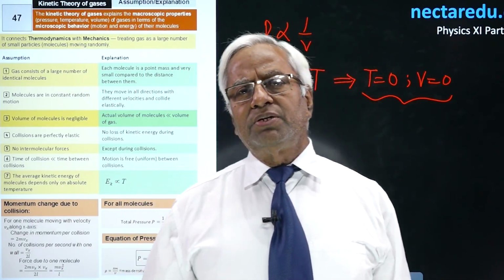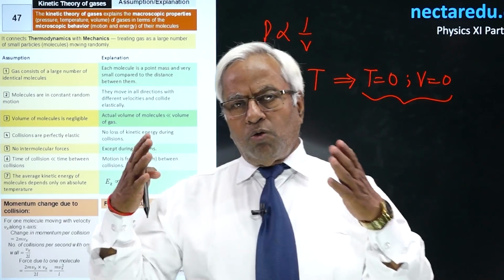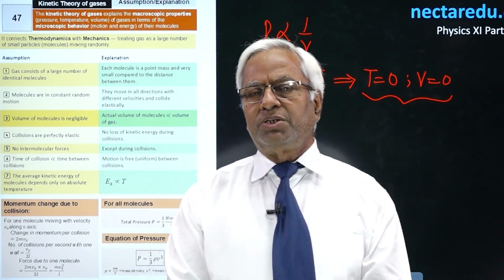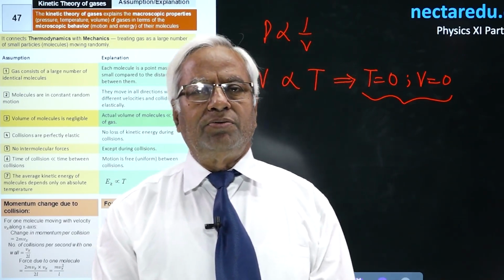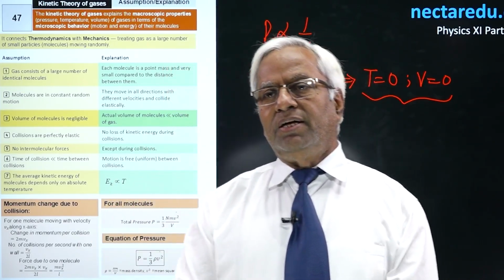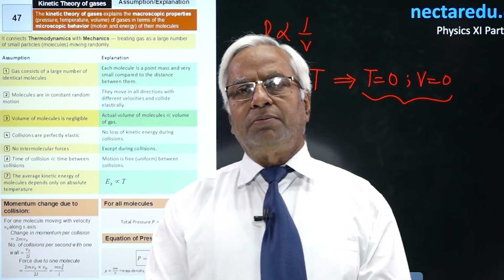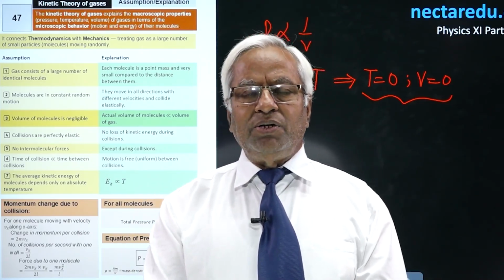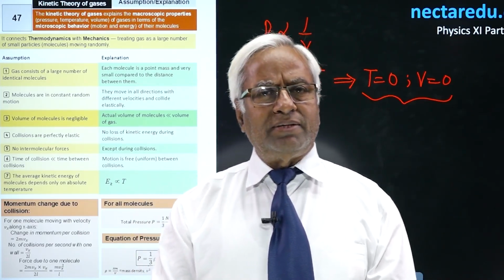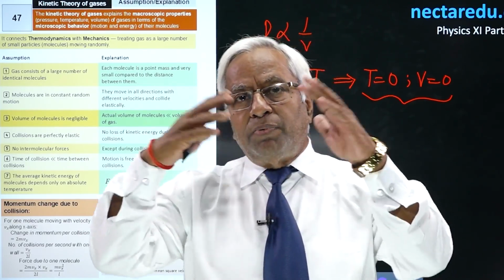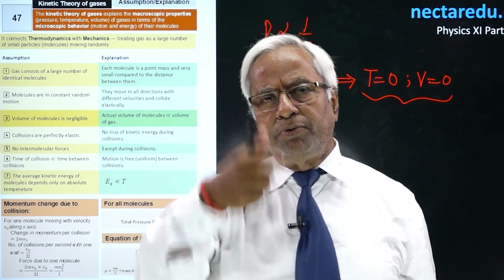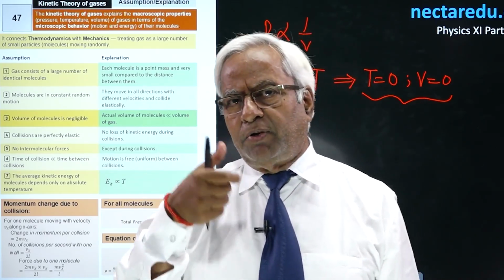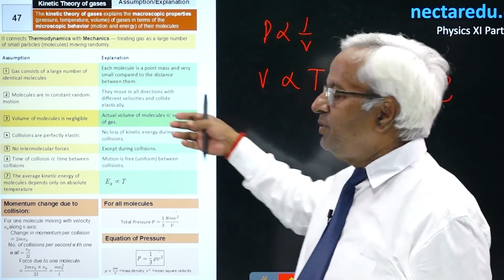Kinetic theory was introduced by the cooperation of a panel of physicists, but the basic credit goes to Bernoulli. He is known as the father of kinetic theory. This theory is a set of postulates. Actually, it is not a principle, it is a set of assumptions which could not be explained in those days. Those were assumed as postulates and put together. That set of postulates was known as kinetic theory.